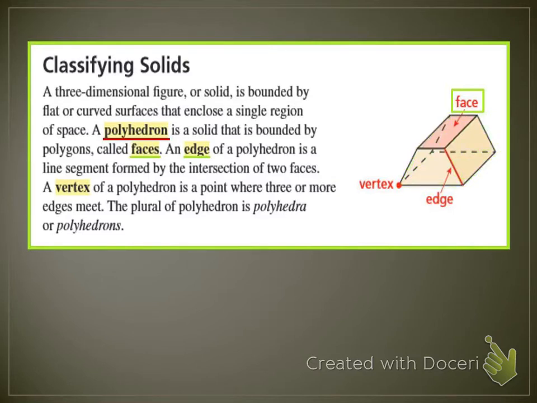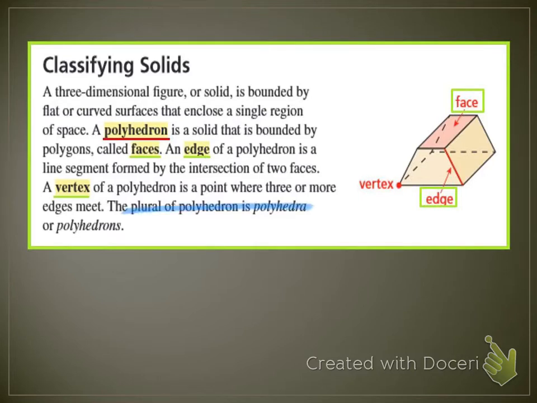The face of a polyhedron, we'll change colors. The faces are the two-dimensional shapes. So you got a rectangle here, that's a face. You got a rectangle over here, that's a face. You got a trapezoid up here, that is a face. Okay? And then the last, a vertex of a polyhedron is a point where 3 or more edges meet. The plural of polyhedron is polyhedra.